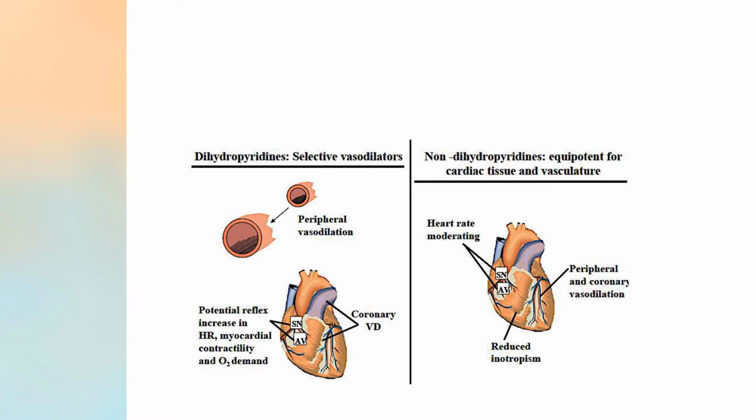Again, the comparative action is described here. DHPs are basically vasodilators. As these are vasodilators, it will result in potential reflex increase in contractility, heart rate and O2 demand. Whereas non-DHPs are heart rate moderating. They act at the nodes. They also cause vasodilatation at the peripheral and coronary vessels, and they have decreased inotropism.